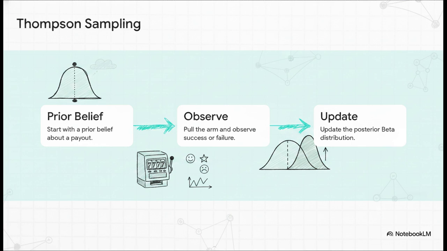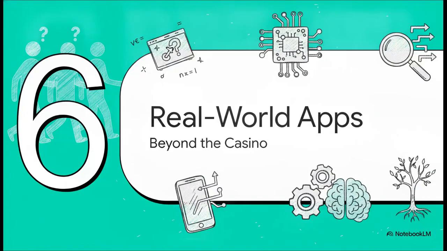You pull an arm. If you win, you shift that whole distribution higher. If you lose, you shift it lower. Before every single pull, the algorithm samples a random guess from each machine's current probability curve and simply picks the highest one. And as you get more data, those curves concentrate really tightly around the true payout. Finally, Section 6, Real-World Bandit Applications.